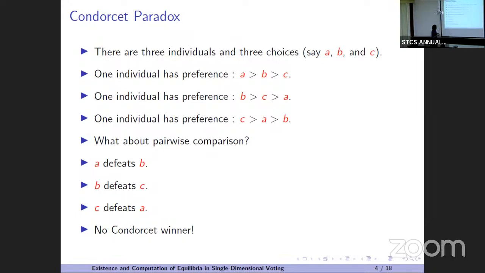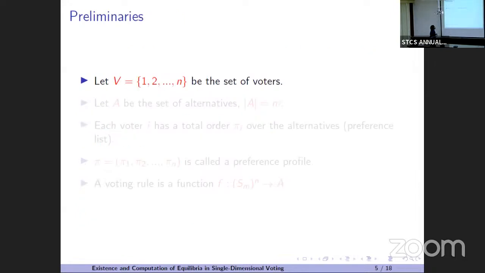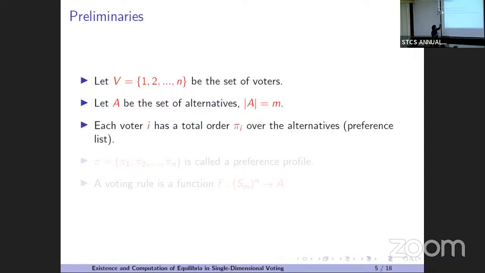So let's start. These are the preliminaries. You have the set of voters V, the set of alternatives A, and each voter i has a total order over the alternatives, called pi i. This tuple, pi 1 to pi n, is called a preference profile. A voting rule is a function that you feed this pi, and it returns only one winner. As you all know, there is a presentation competition also happening in this STCS symposium. That is a voting rule actually.